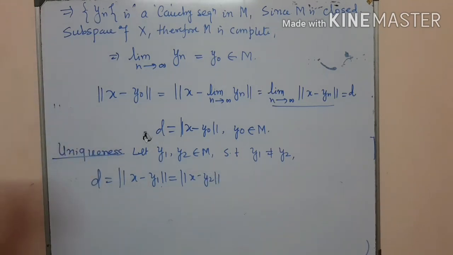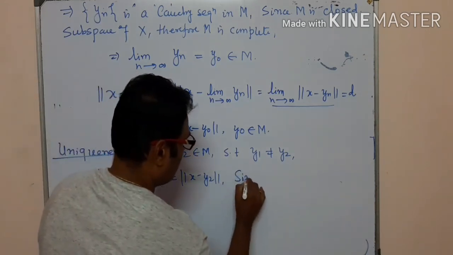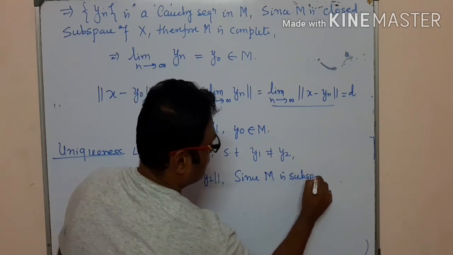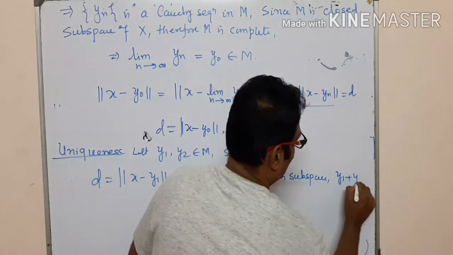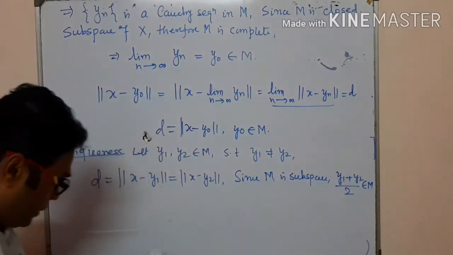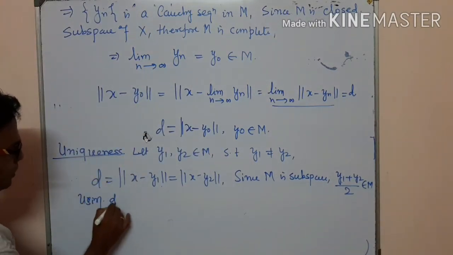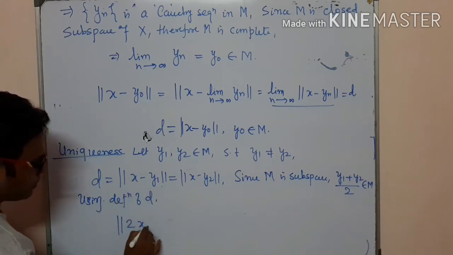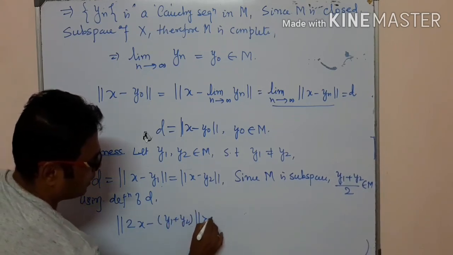Since M is a subspace, therefore y1 plus y2 belongs to M, and using the definition of d, the norm of 2x minus y1 plus y2 is greater than or equal to 2d.